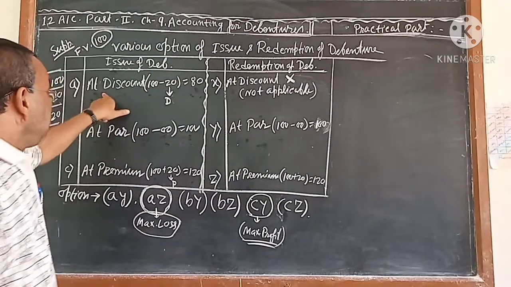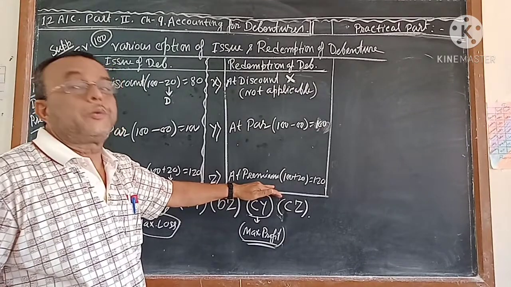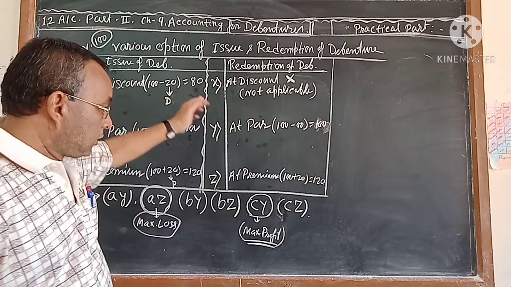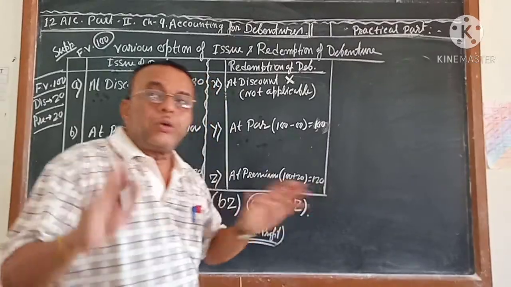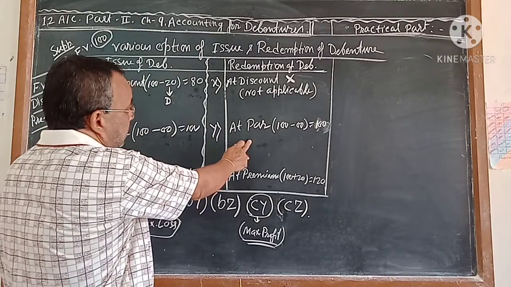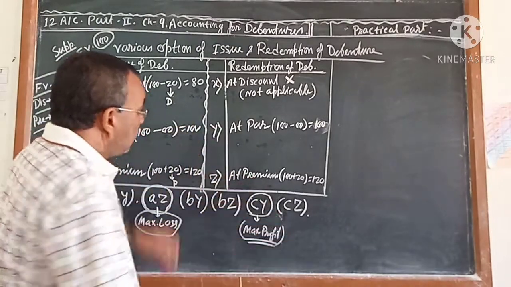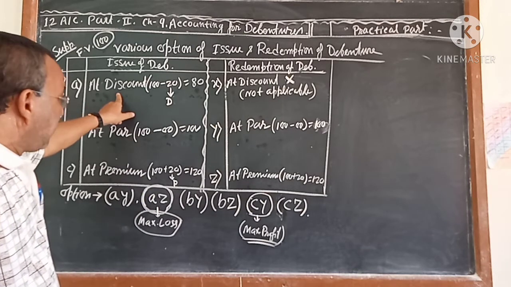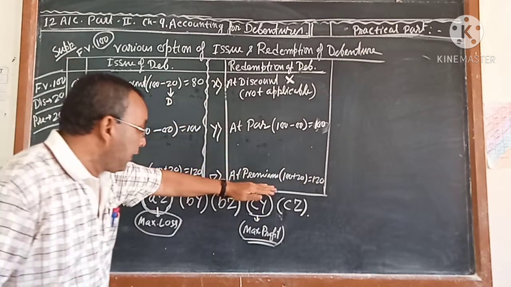Next, it may happen that it is issued at discount but redeemed at premium. More benefit for the debenture holder, because the debenture holder will pay 80 rupees per debenture and will get back 120 rupees per debenture. The at par will be issued and at par will be redeemed. With these three issue options, the two redemption options can go with any of them. So here I said this debenture can be issued at discount, redeemed at premium.